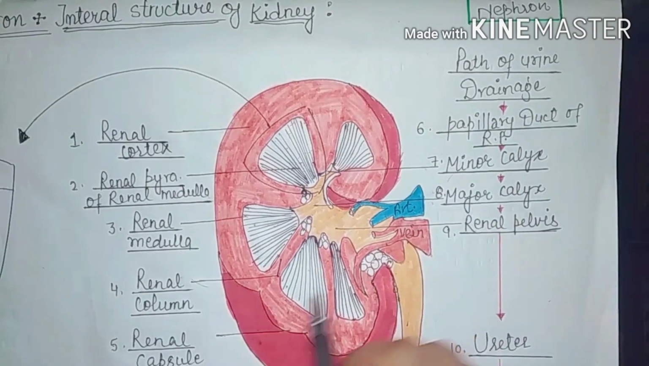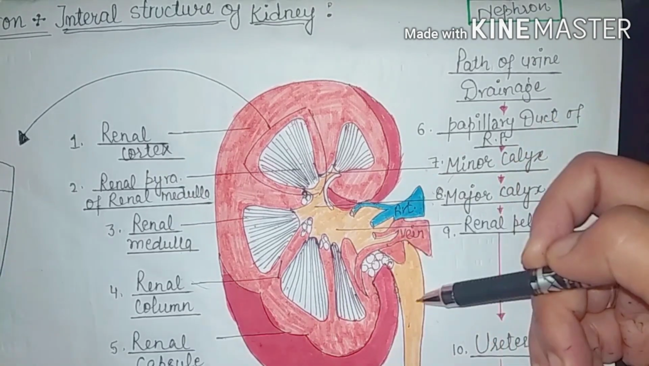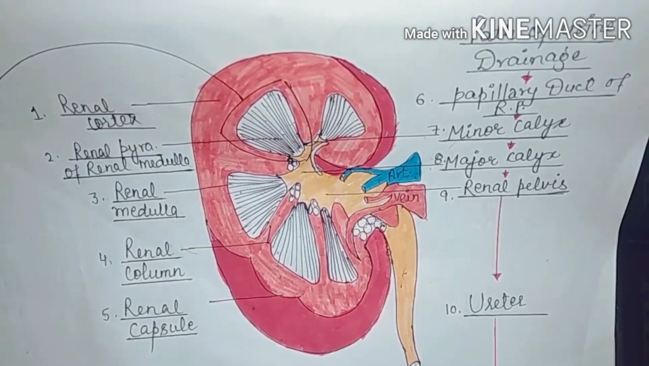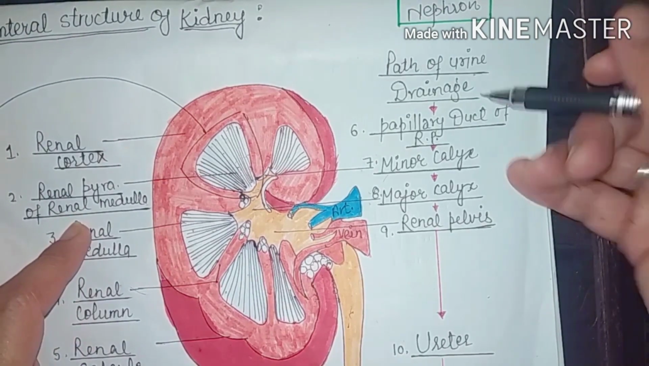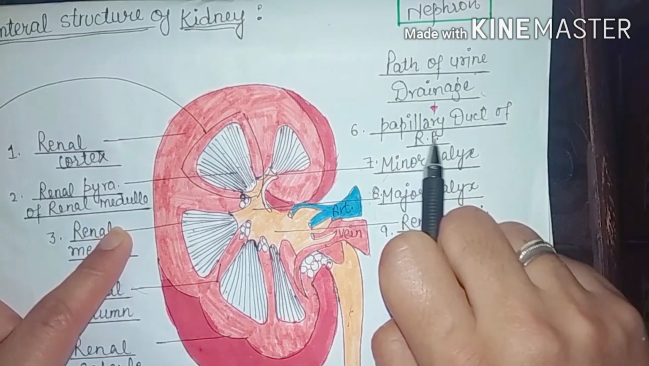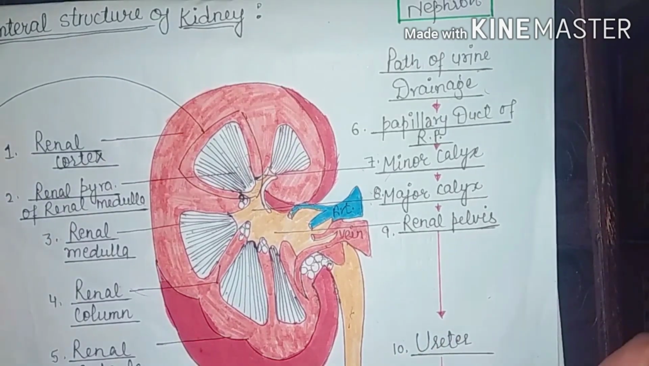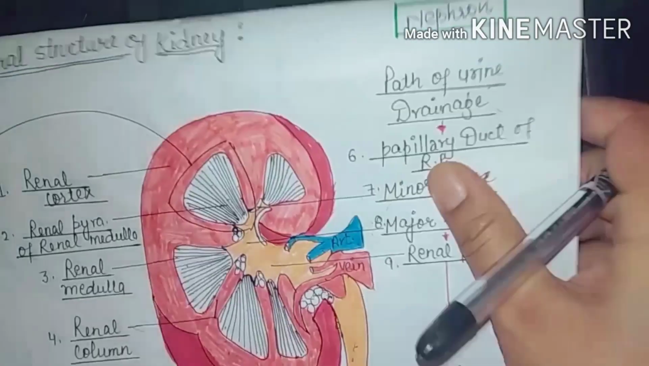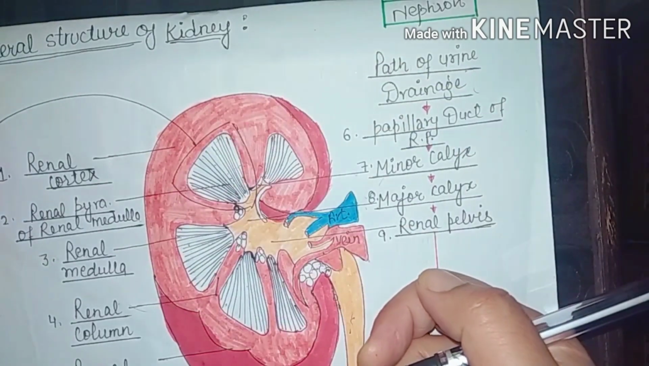The renal pelvis passes the urine into the ureter, and from there into the urinary bladder. So the path of urine drainage is first the papillary duct of the renal medulla, then the minor calyx, major calyx, renal pelvis, and ureter. From the ureter it is transported into the urinary bladder. This is the internal structure of the kidney.